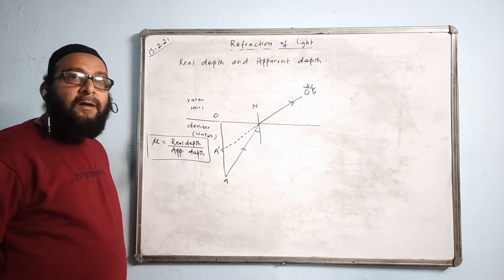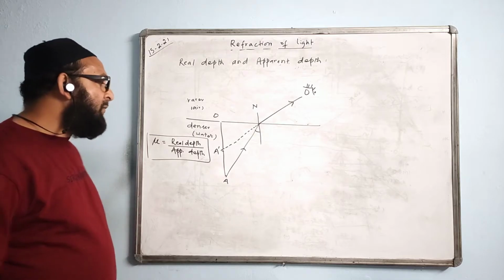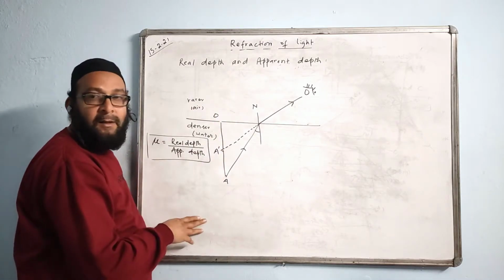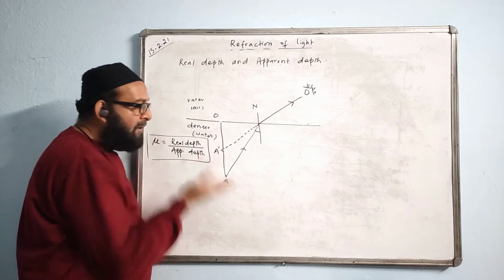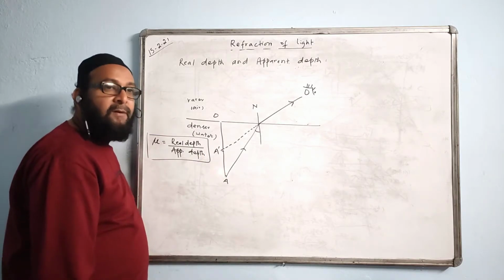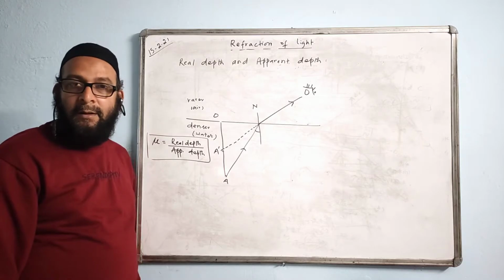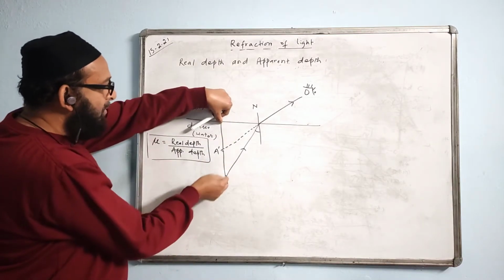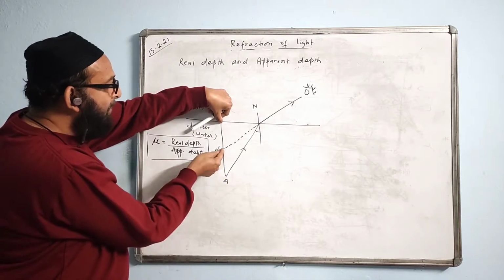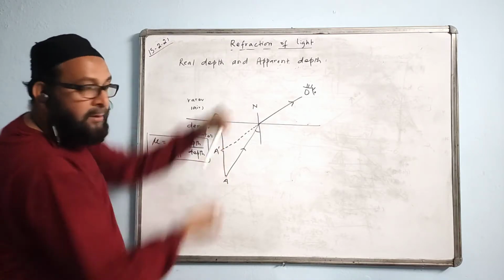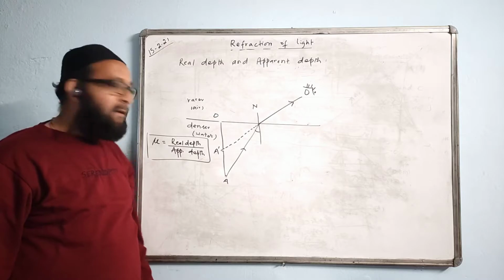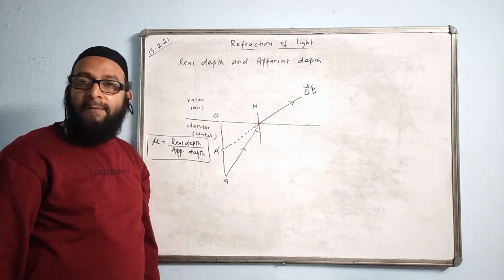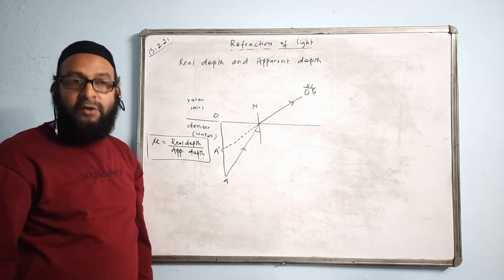So let us go back to the practical situation. When an object is in the denser medium and is viewed vertically above it, the position of the object will appear to be raised. That means the object will appear closer. If this is the actual height, then the height which will appear to the observer will be shorter. That means an object in the denser medium, when viewed from the rarer medium, will appear shorter.